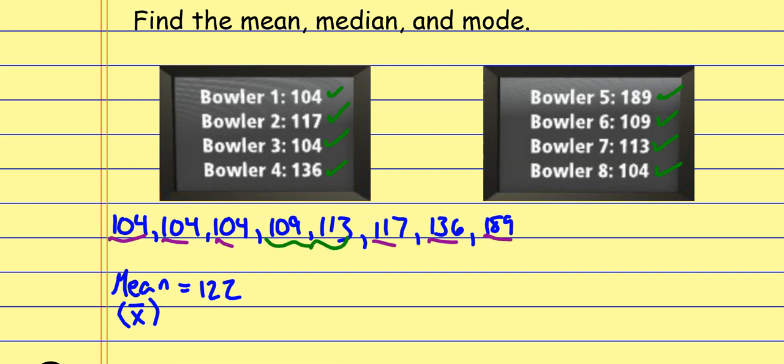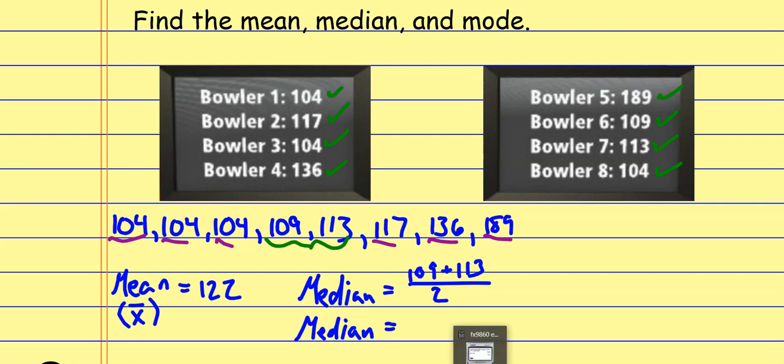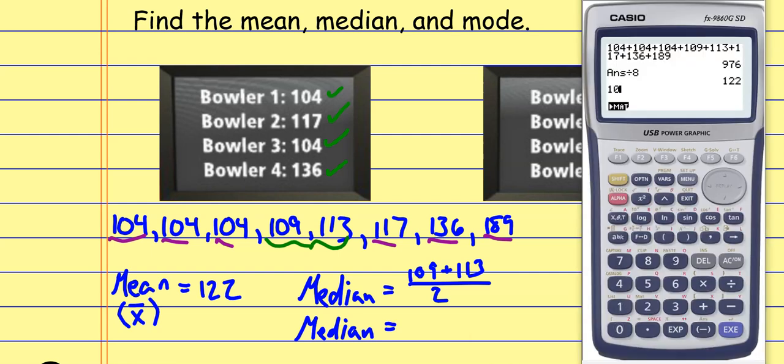So what I do is I find the average of those two. So I do the 109 plus the 113 and divide by 2. And here's the thing, you could get away with not actually doing this work. The average of just two values is whatever's halfway in between. And you might be able to look at 109 and 113 and say, okay, the number that's halfway in between those two is a 111. Well, that's what the calculator is about to give me. If I do the 109 plus the 113, again, I hit enter and then divide by the 2, I get 111. So that's my median.